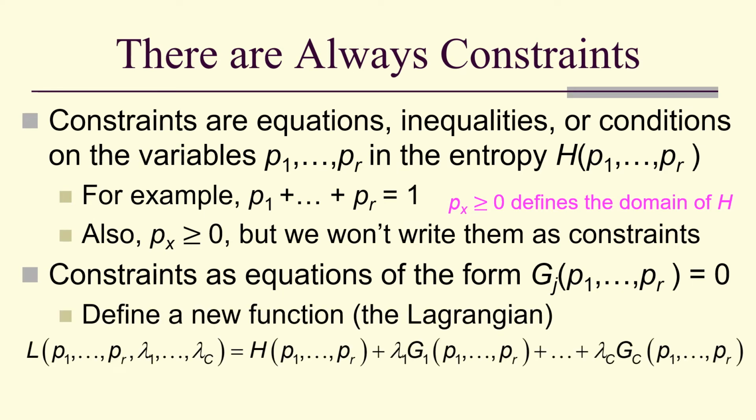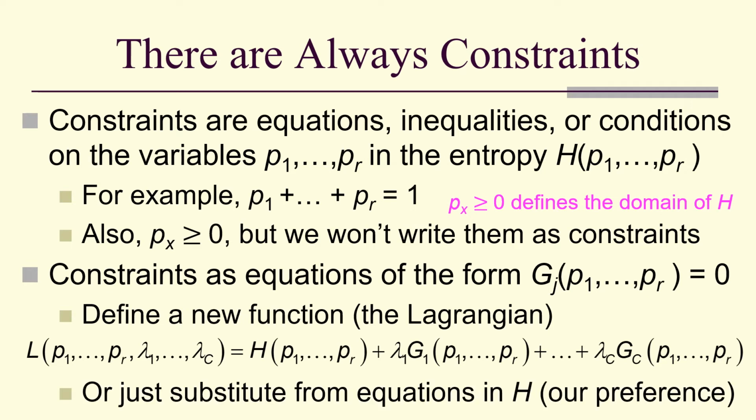And that means we often define a brand new function called the Lagrangian, which is the entropy plus new parameters, lambda 1 to lambda c, as a linear combination of the g1 to gc. Or we just substitute from the equations directly into h, and that'll be our preference when we can get away with that.